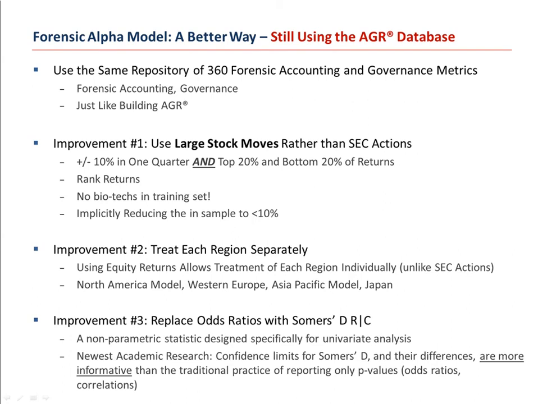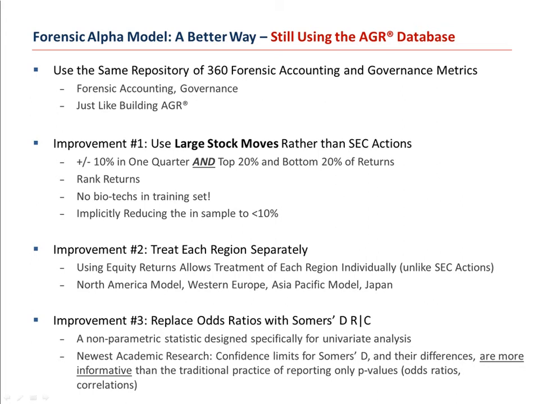But before we talk about these improvements, I want to emphasize one more time the point that FAM has access only to the identical AGR database and sophisticated peering mechanisms. That's the same repository of forensic accounting and governance metrics that AGR has access to. It's the identical theme that the continuum from transparency to opacity is in fact a continuum of good stock returns to poor stock returns. Here are some details on how we built it.